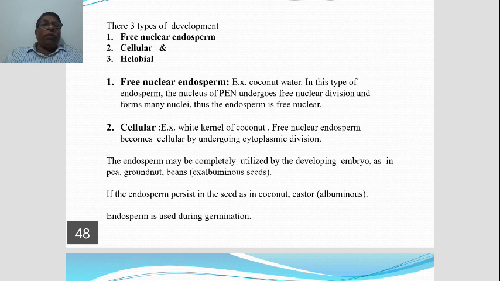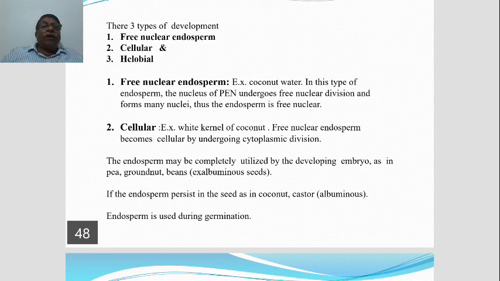In which plant do we come across this type? A very common example is coconut water. Coconut water means the tender nut water. What we call ಎಳನೀರು, that is a liquid endosperm. A very important point, see it, your NEET question.